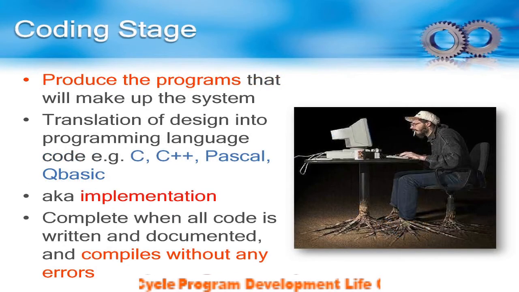Next is the coding stage. After analyzing and designing, the next stage is the coding stage. Coding produces the programs that will make up the system. It is the translation of design into a programming language, using a specific programming language such as C, C++, Pascal, and some other programming languages. It is complete when all code is written and documented and compiles without any errors.